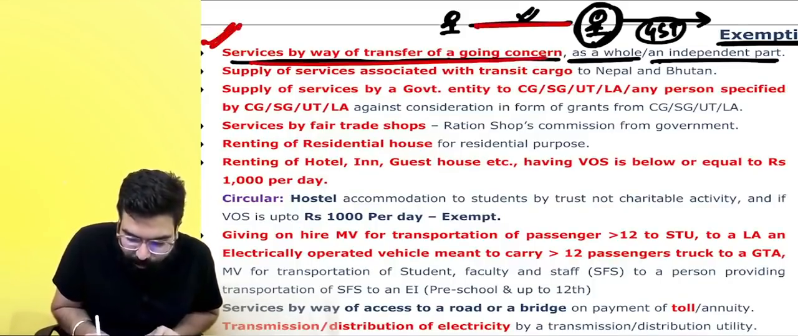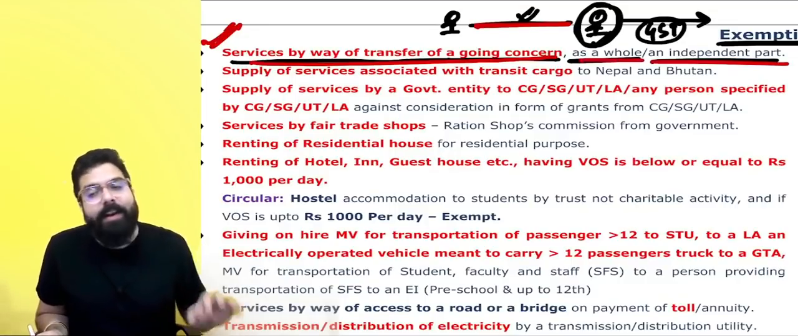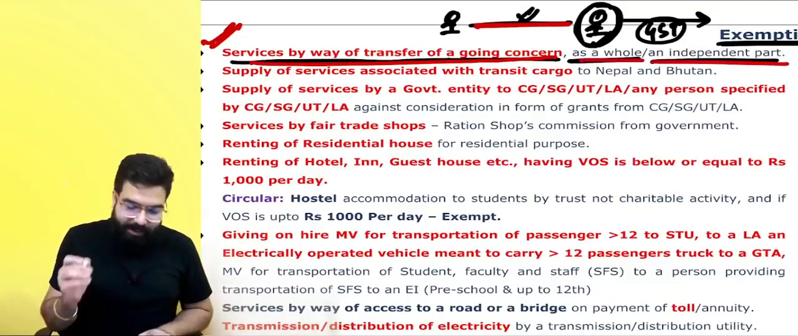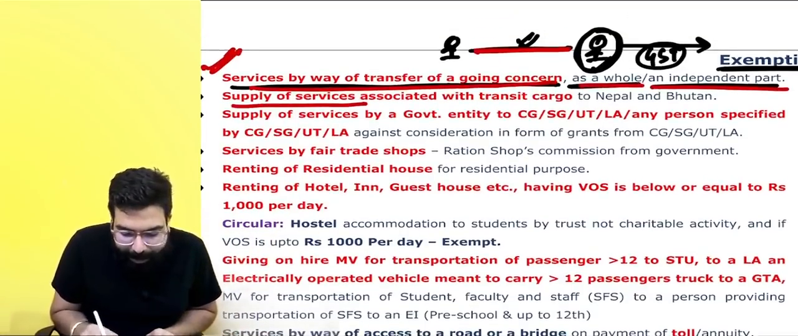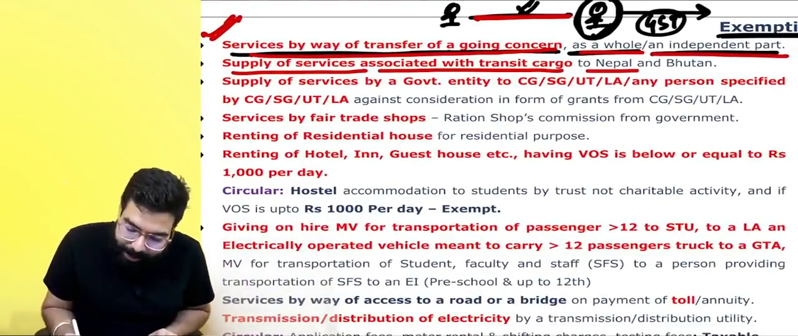Services by way of transfer of business as a going concern, either as a whole or a part, will always be exempted from GST. Next, supply of services associated with transit cargo to Nepal and Bhutan.